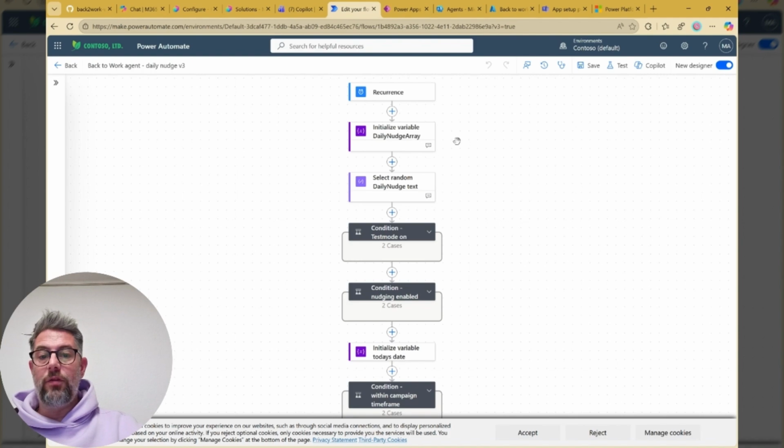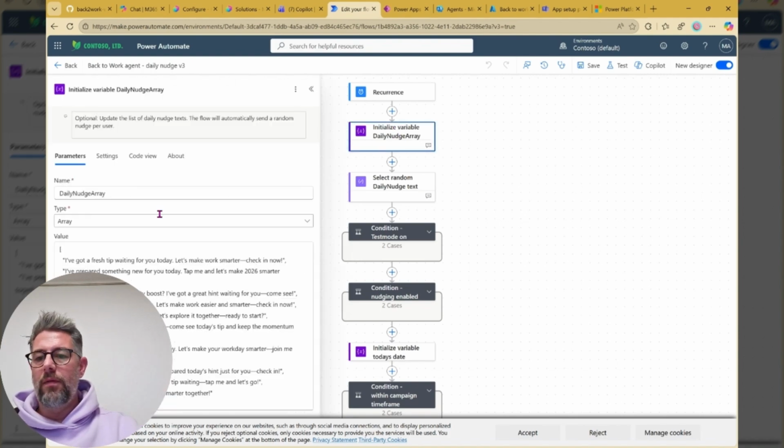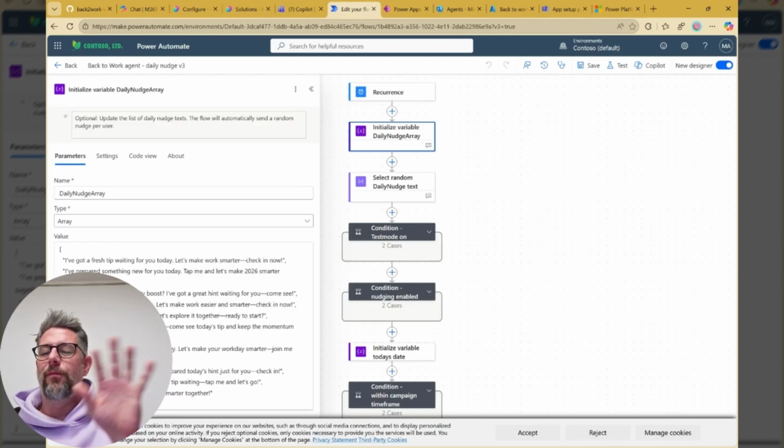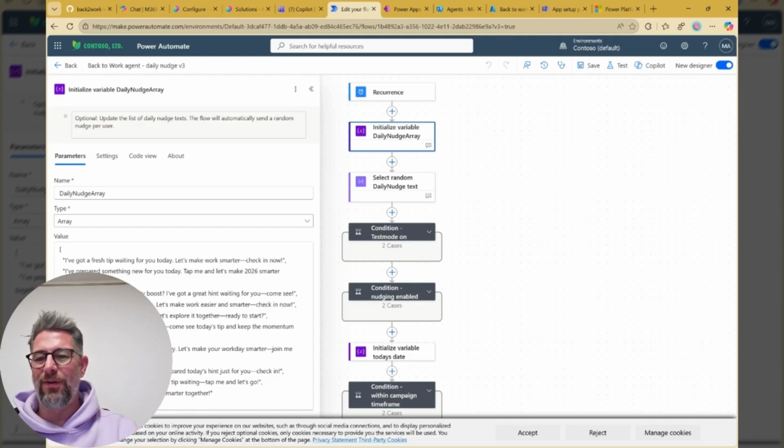For the daily nudges, you will see there's a little hello. That little hello is the only thing we did not move into another variable because, well, for the next community project, we will have that within the SharePoint list, but we left it like it is.